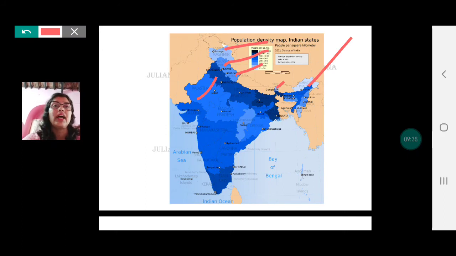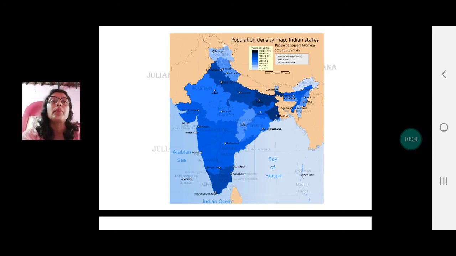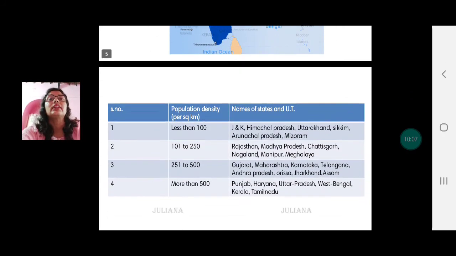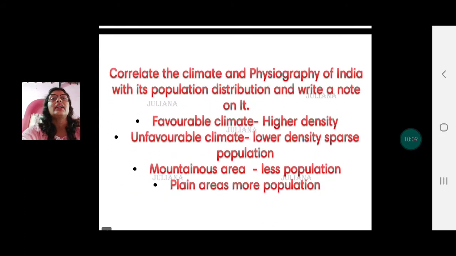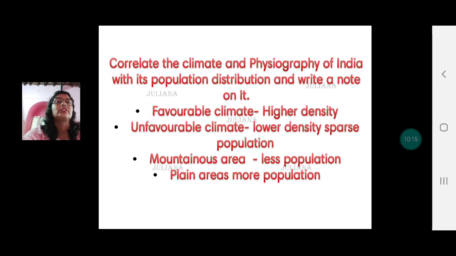Some places it is sparse. Why is it dense in this region here, that is in the northern plains? We know, first of all, everybody loves to live on plains because the facilities are available, infrastructure, road, railways, etc. can be developed. Moreover, we are able to set up industries, houses, etc. And the climate is favorable, water is available. Okay, so we see how the density of population differs from place to place depending on the physiography and depending on the climate. So we can correlate the climate and physiography with the population distribution, right?